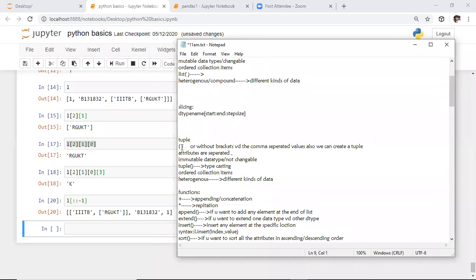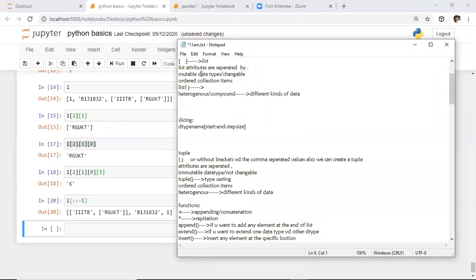And for tuple attributes also, whatever values you specify without any brackets, if you separate the attributes with commas, that is also treated as a tuple data type. So it is the first difference between list and tuple. List attributes are defined in square brackets and tuple attributes are defined in parentheses. After that, without brackets, with comma separated values also, we can create a tuple. I will explain this, then you will get clarity. The second point is the same: tuple attributes are also separated with commas only.